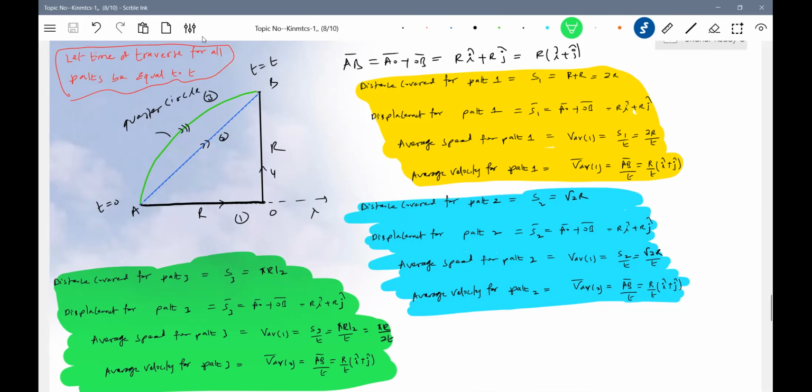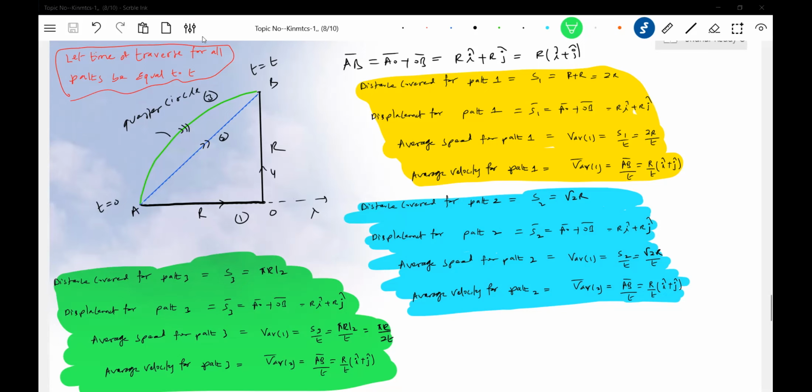Then we took several examples where we worked out the distance covered and displacement. In the next class, we are going to discuss instantaneous speed and instantaneous velocity. Okay, thank you. Let me end the class.